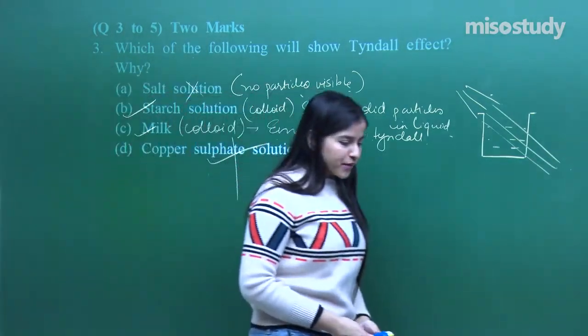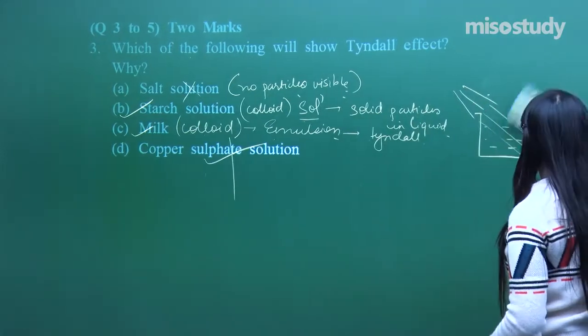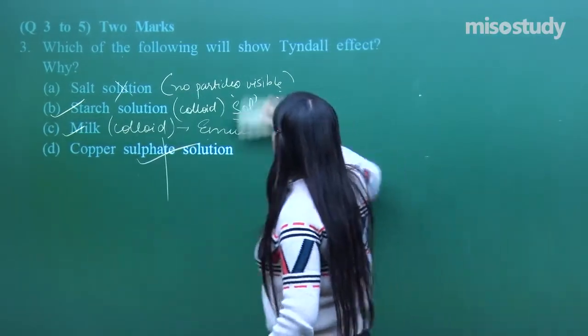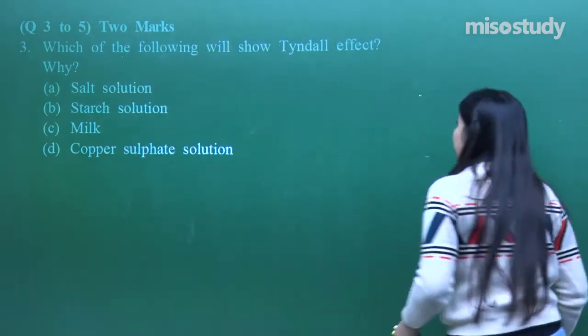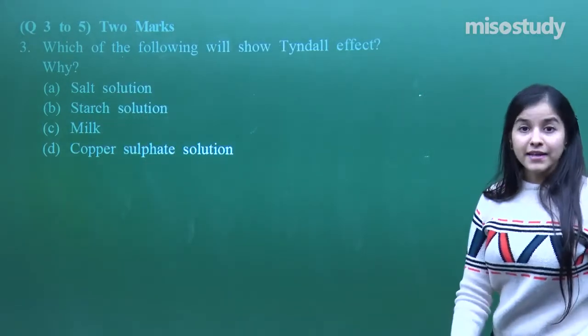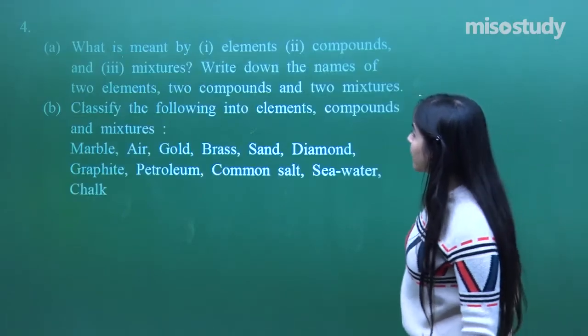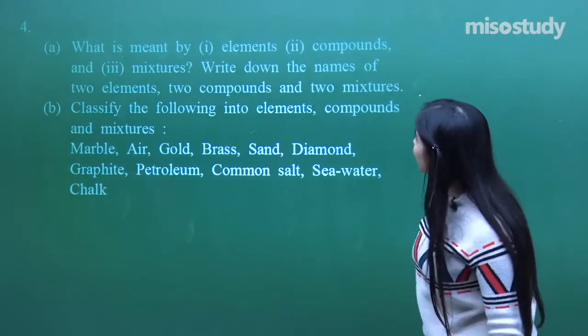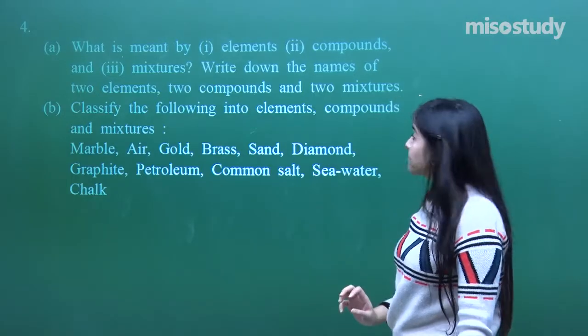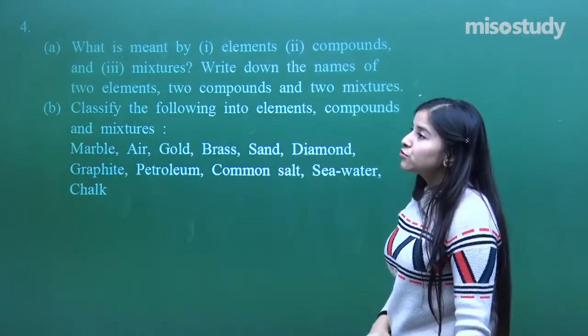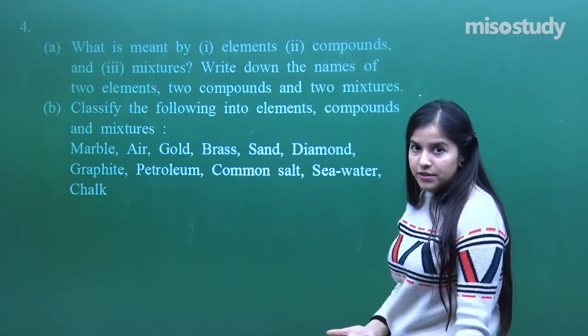Fine, got it? Okay. So that was question number 3, a 2-mark question, and we have given justifiable, satisfactory comments over it. Now, question number 4: what is meant by elements and compounds? These are very, very easy terms, but again, some students face some confusion in dealing with them.